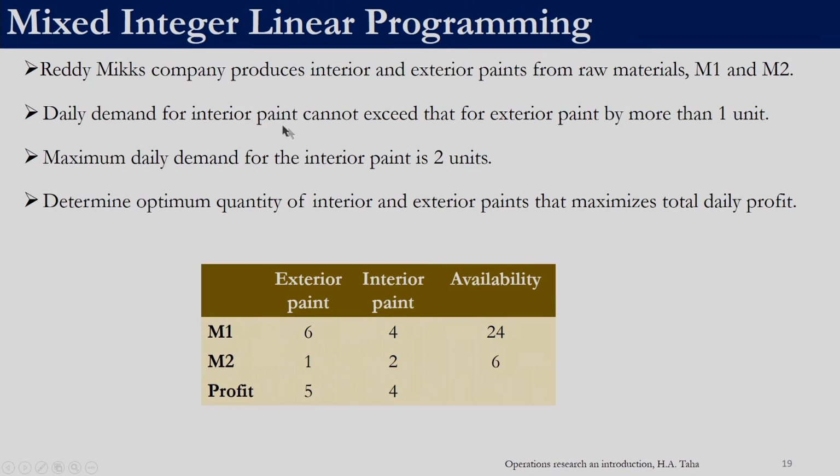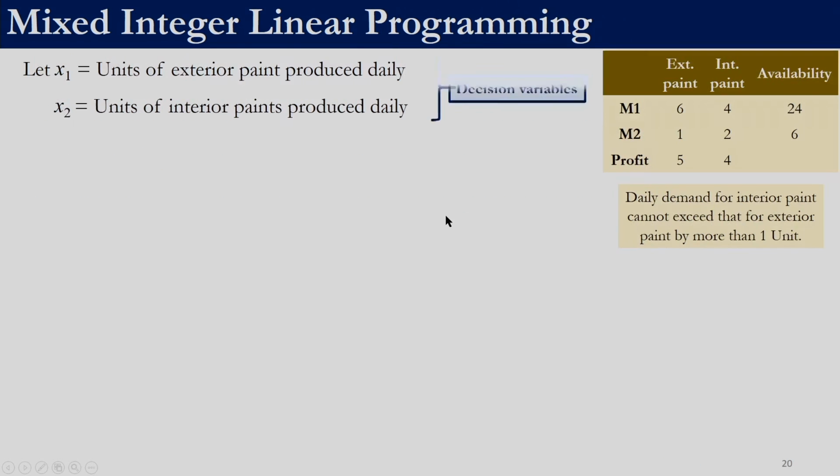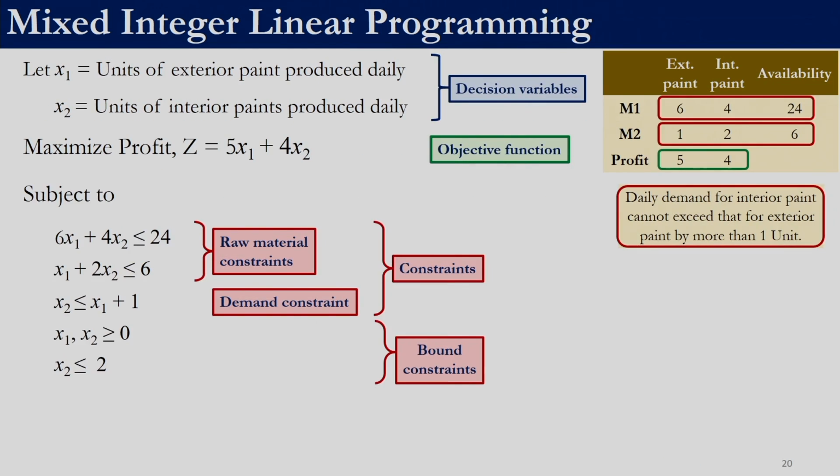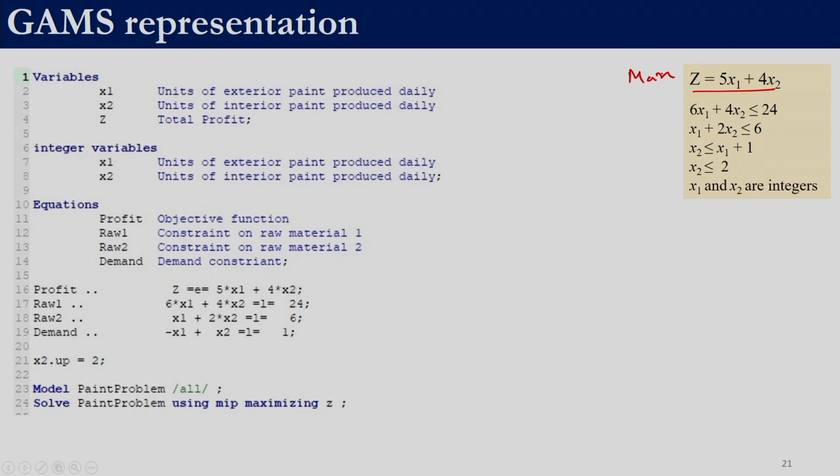This is the example of a paint company which we had discussed previously, so we will not go into the problem. This is the profit. Our objective was to maximize the profit, and it has 2 decision variables, x1 and x2. In this case both of them are integer variables. What we will do over here is define variables. So in this case we have 3 variables, x1, x2 and z. Z is also a variable.